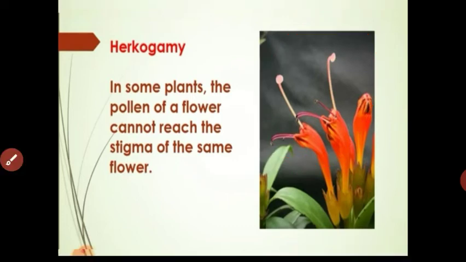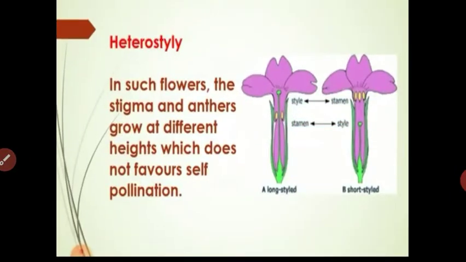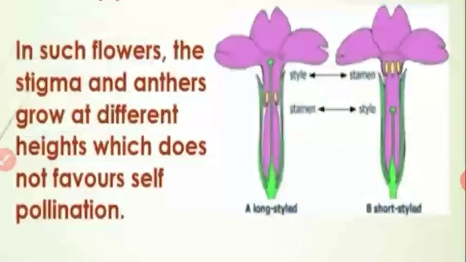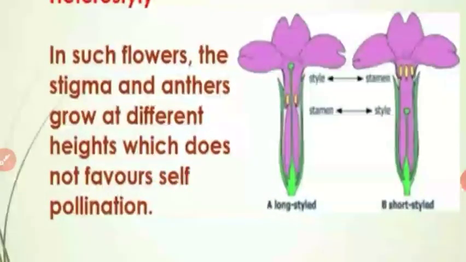The next condition is heterostyly. Heterostyly means that in such flowers the stigma and the anther grow at different heights. Observe this picture: this is the style and this is the stigma, a long style with short stamen, and this is a short style with long stamen, meaning the difference in height does not favor self pollination.